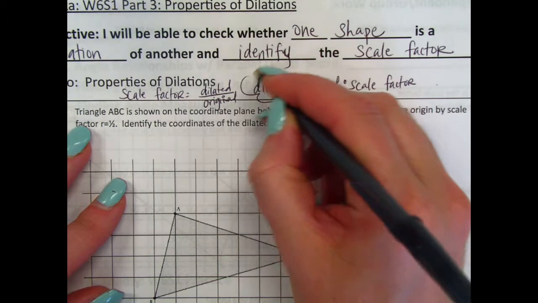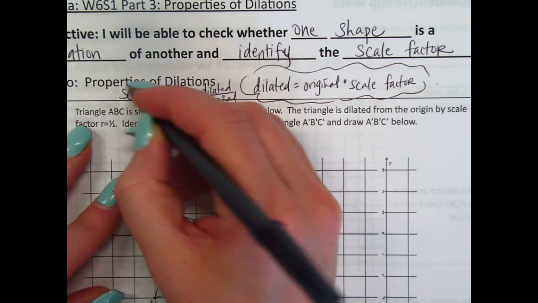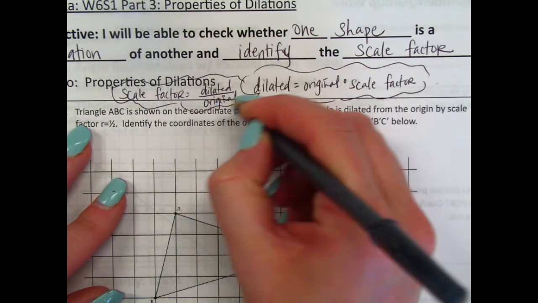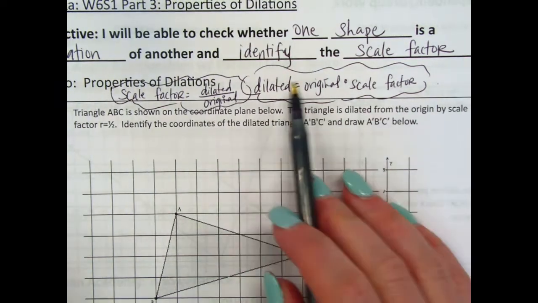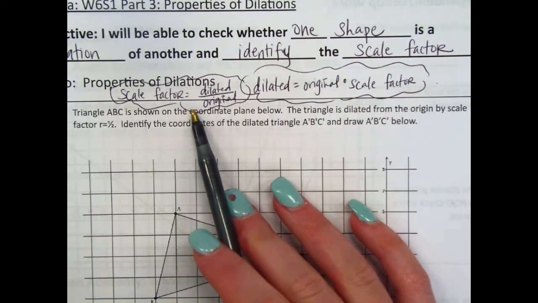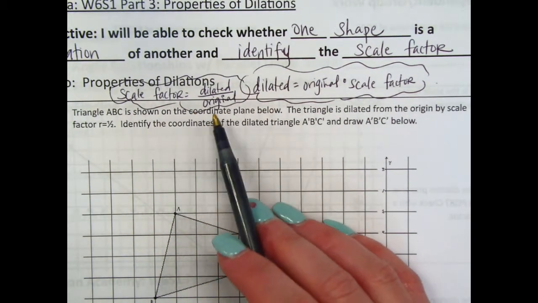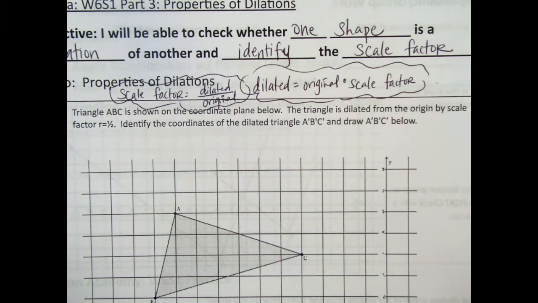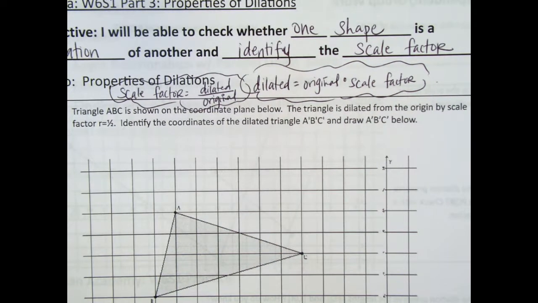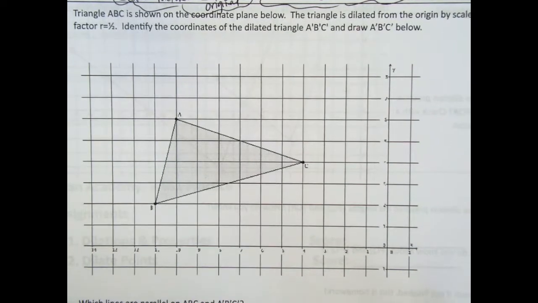So to find the dilation, we're multiplying. To find the scale factor, or the original actually, we're dividing. Okay, we just have one to do together, and then you're on your own.